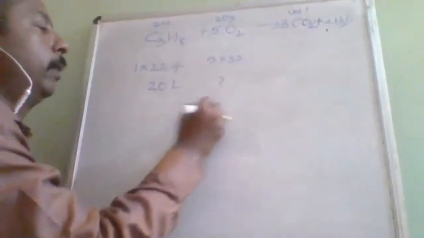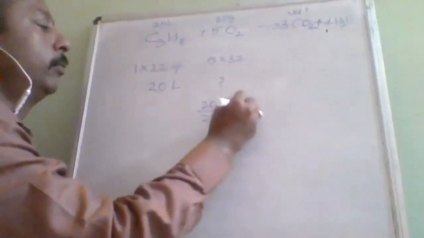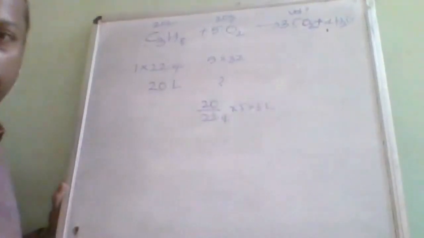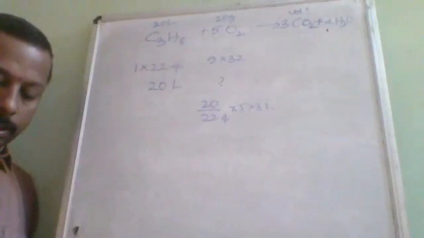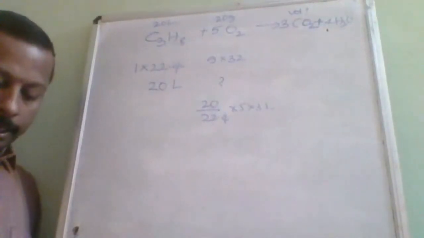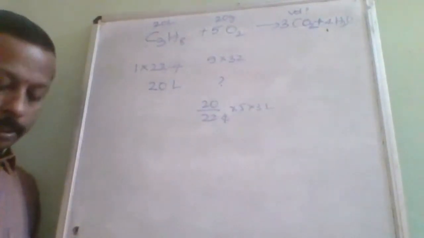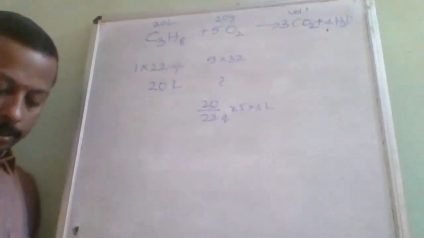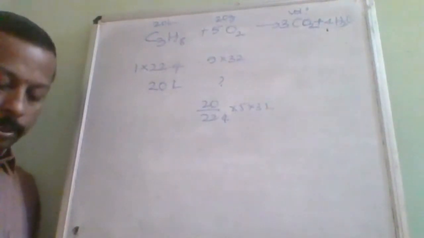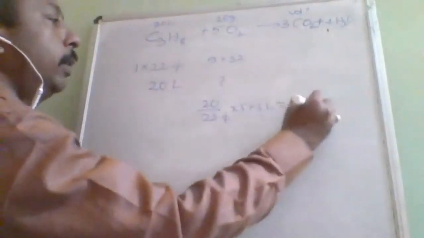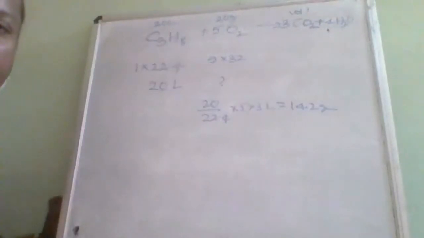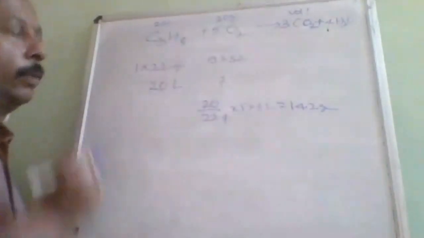Let us see whether our expectation is correct or not. So 20 divided by 22.4 into 5 into 32, that is 20 into 5 into 32 divided by 22.4. On calculation this will give you 142 grams. 142 grams are required, but we have only 20 gram of oxygen.